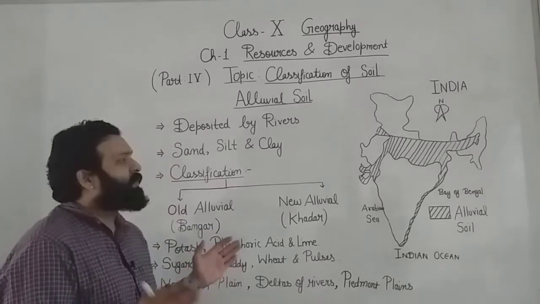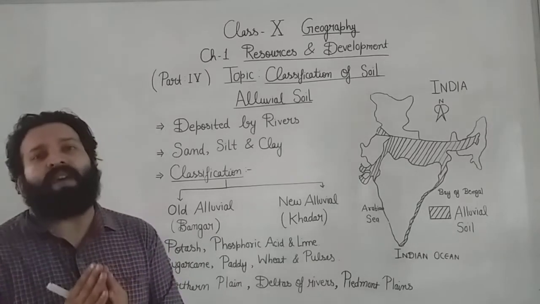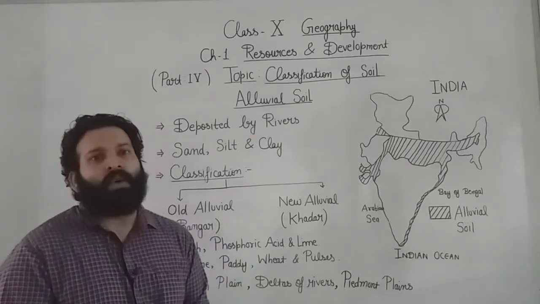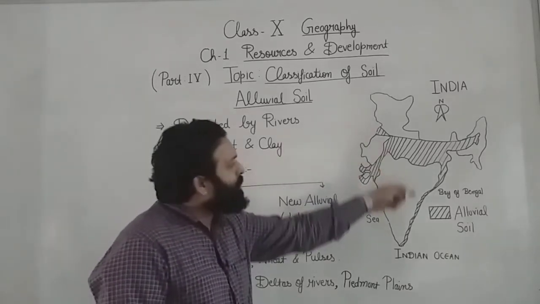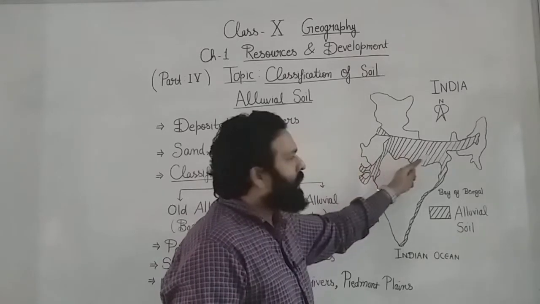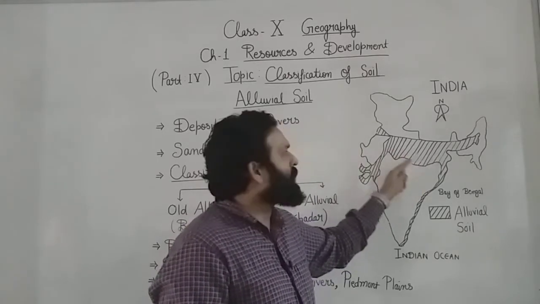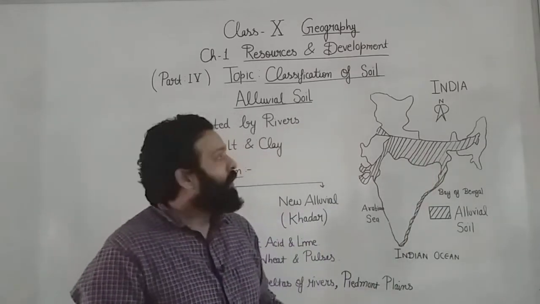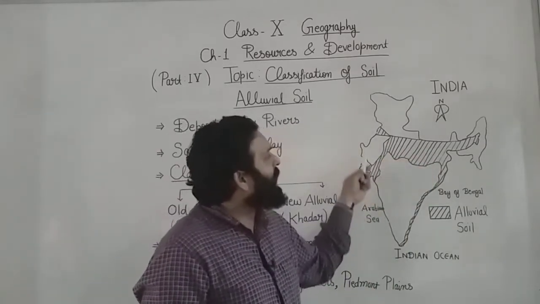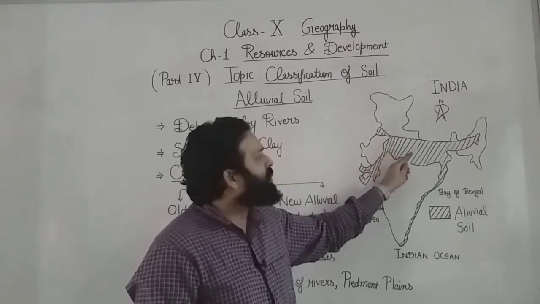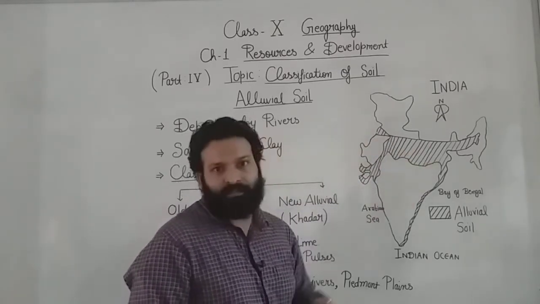Now students, where is this alluvial soil found? That is our next point. Here you can see the map of India. You can see this one is the northern plain. Why is this known as the northern plain? Because it is located in the north and it is a plain area. You can see this northern plain covers the area of Punjab, Haryana, Uttar Pradesh, Bihar, Bengal.